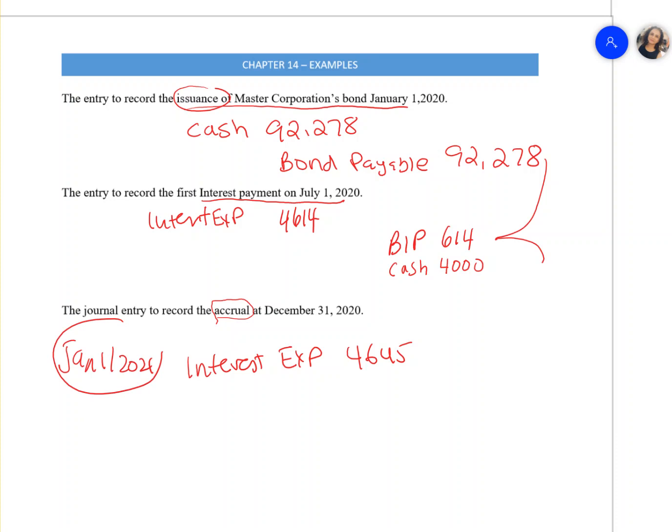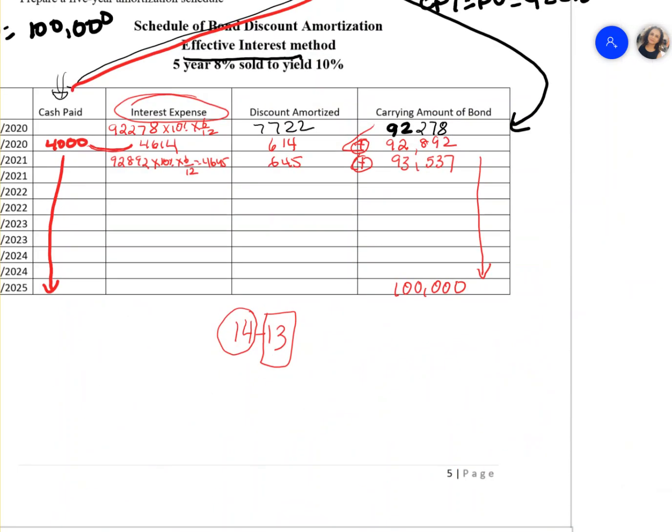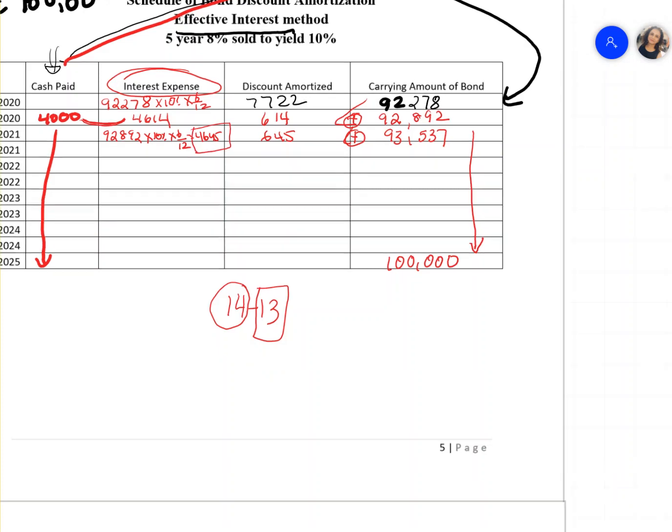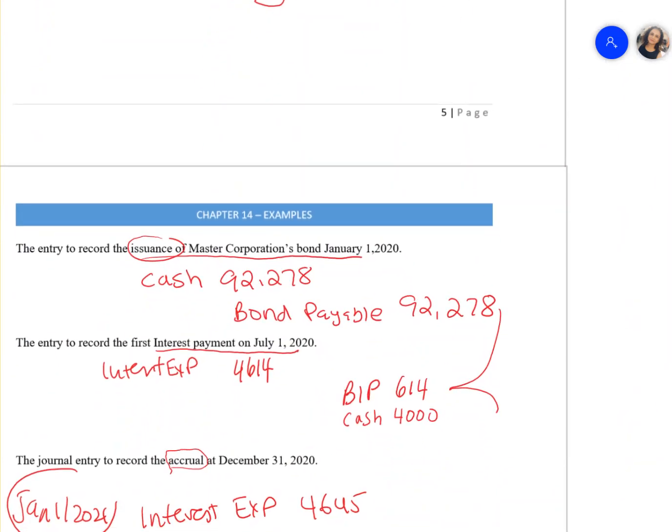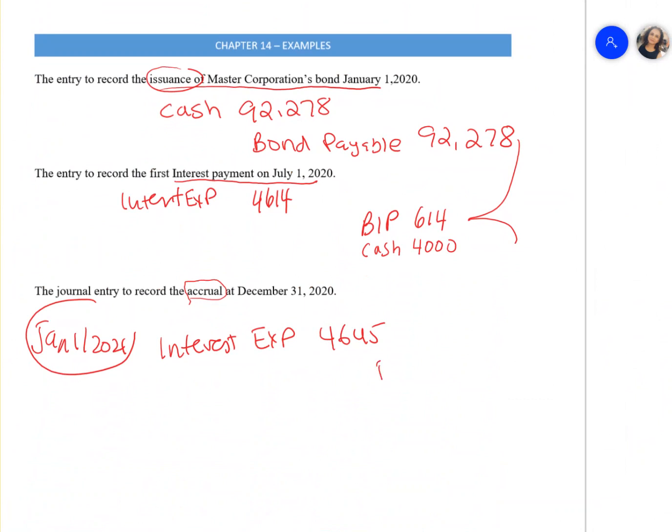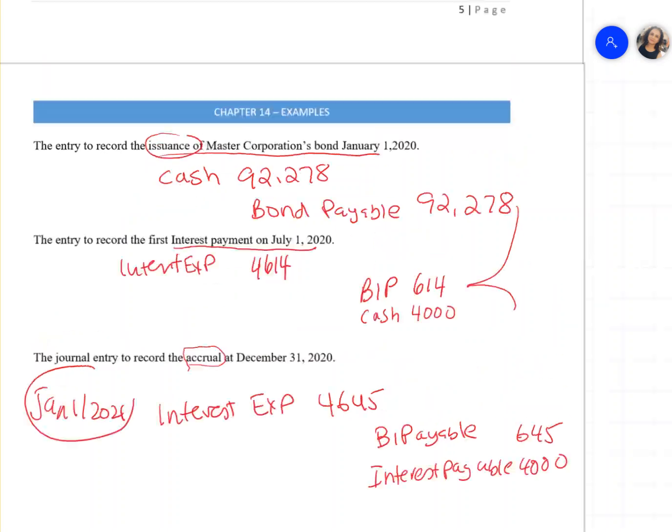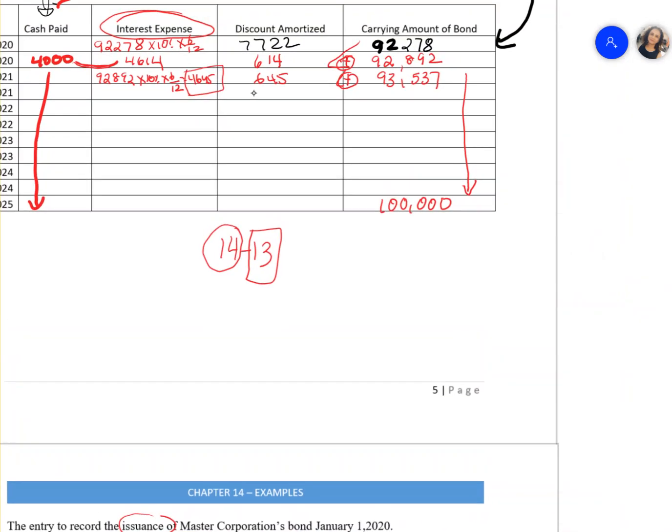So our payment, I'm going to go up again, our payment for January 1st is 4,645. So what we are doing is recording an accrued entry. So you have a bond payable, and in this case we're not making a cash payment, it's an interest payable because it's accrued interest. The payment isn't due till the beginning of January 1st. So the accrued interest will be your 4,000, and the bond payable should be your 645. You could always go back to the top and look at your discount, what is amortized.